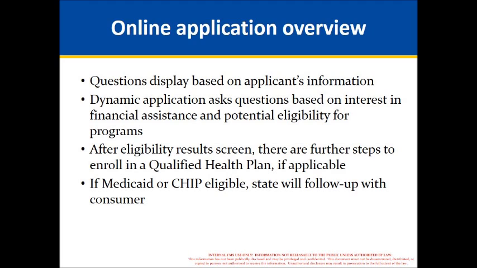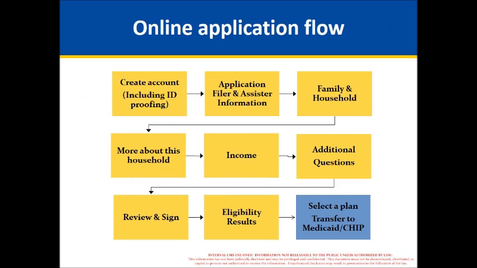If someone is eligible for Medicaid or CHIP, questions appear that are only asked of Medicaid or CHIP-eligible people, and their information is automatically forwarded to the state, and the state will follow up with the consumer. In certain states, the final Medicaid and CHIP eligibility determination is made by the state instead of the marketplace.